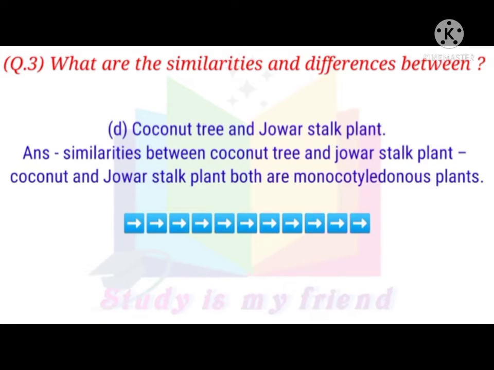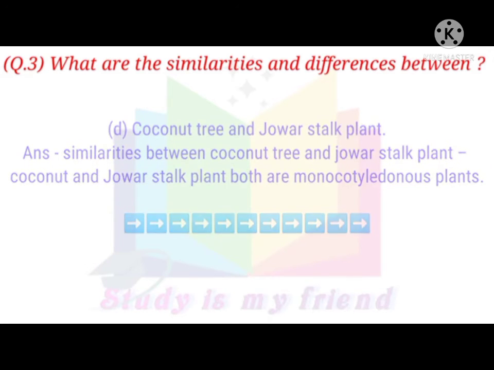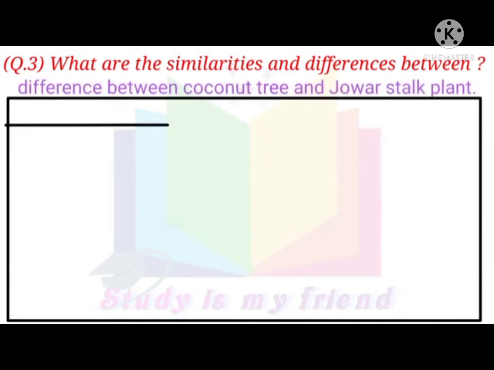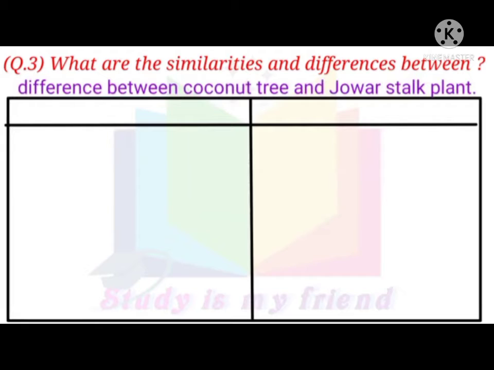D. Coconut tree and jawar stalk plant. Answer. Similarities of coconut tree and jawar stalk plant. Coconut and jawar stalk plant both are monocotyledonous plants. Difference between coconut tree and jawar stalk plant.